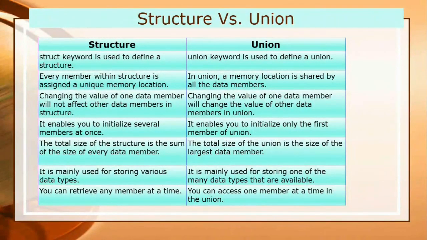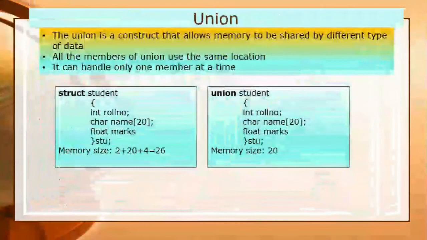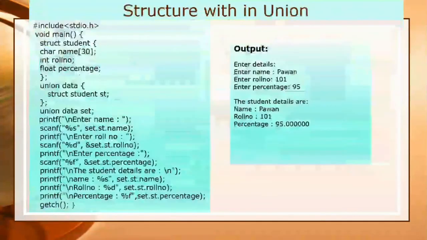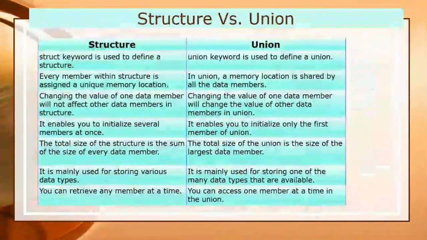The total size of a structure is the sum of the size of every data member, as I showed you here. In this case, you have to sum all the sizes of each data member, but in case of union, you have to take just the largest one. So the total size of the union is the size of the largest data member.